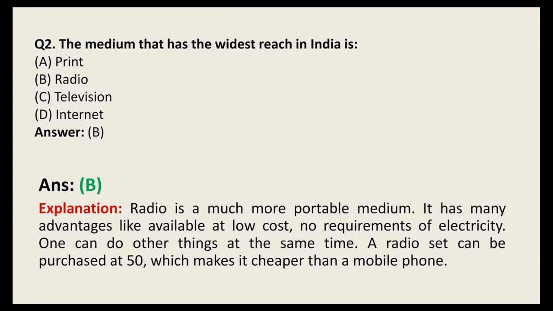It has many advantages, like being available at low cost and requiring no electricity. One can do other things at the same time. A radio set can be purchased at 50, which makes it cheaper than a mobile phone. Why are these advantages of radio written here? Because anybody can afford it. Even a farmer, rural people and illiterate people can afford it. That's why it is called the widest reach in India, because everybody can access radio, as it has no requirement of electricity.